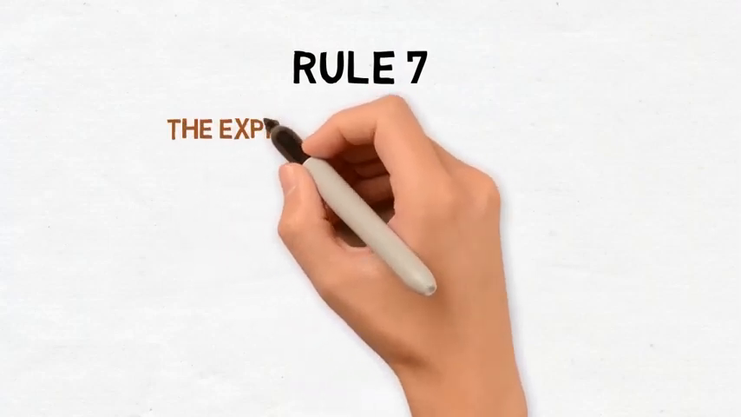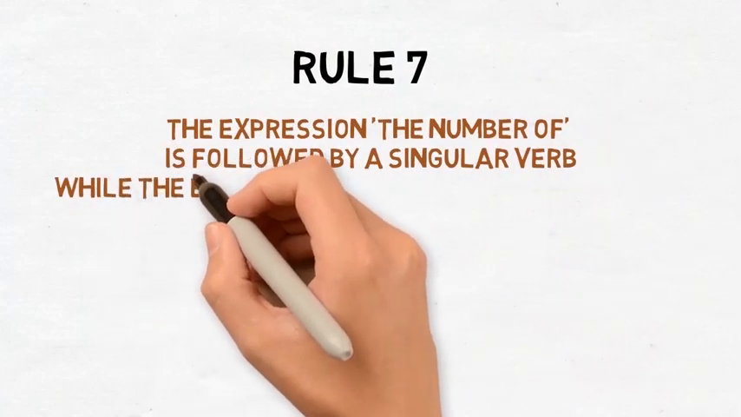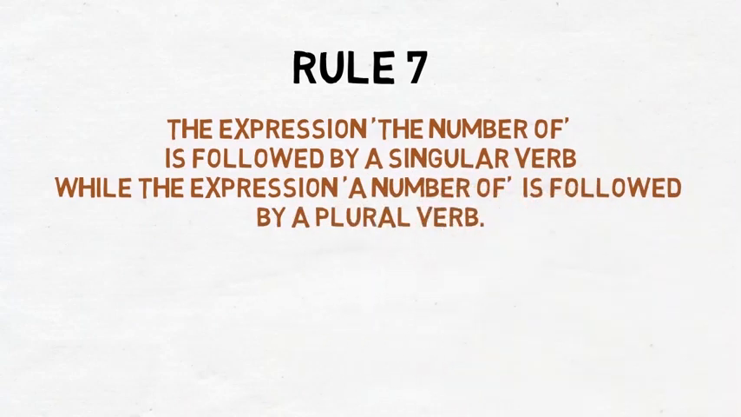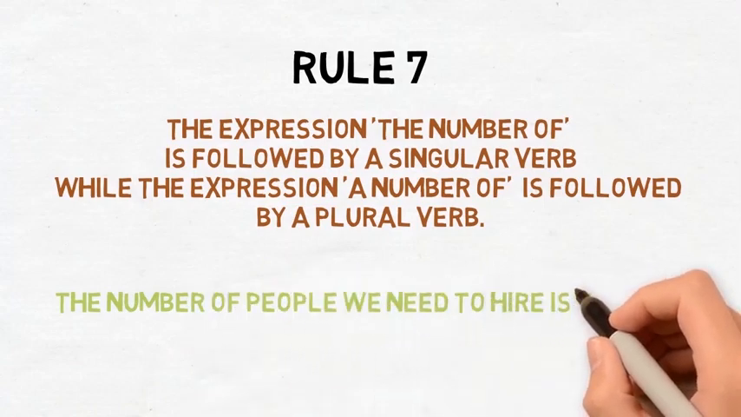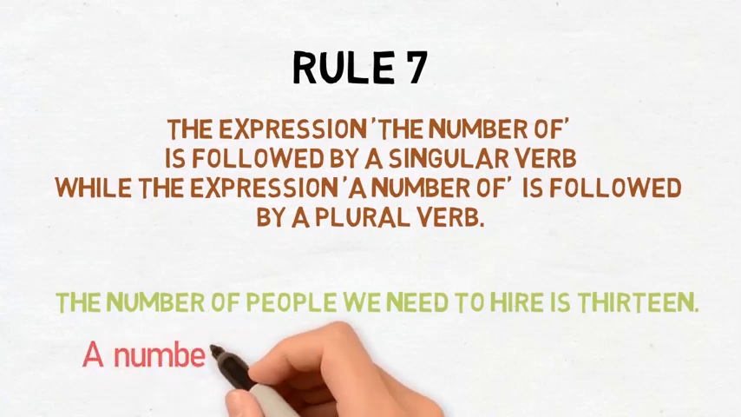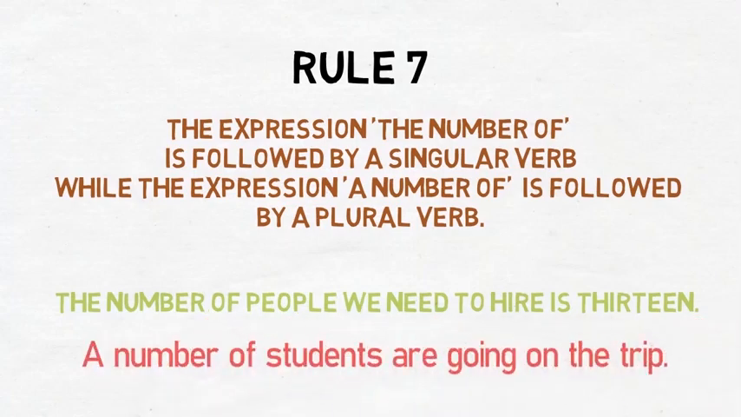Next rule says the expression the number of is followed by a singular verb, while the expression a number of is followed by a plural verb. The number of people we need to hire is 13. Here we have taken singular subject. A number of students are going on the trip. A number of is followed by plural verb.